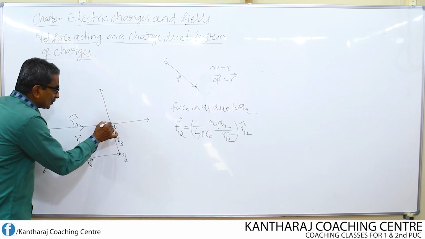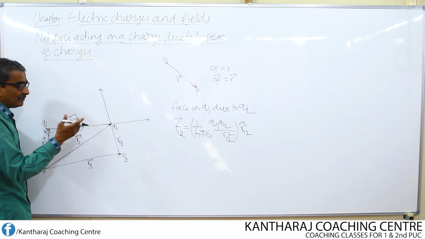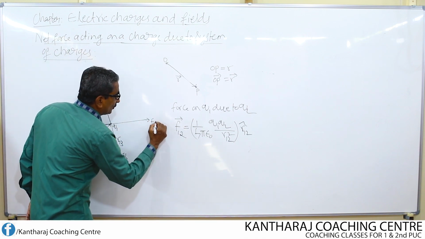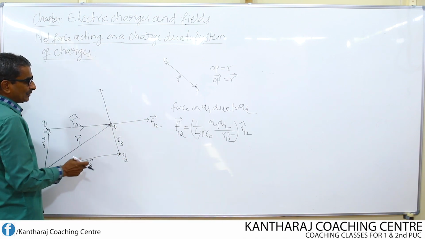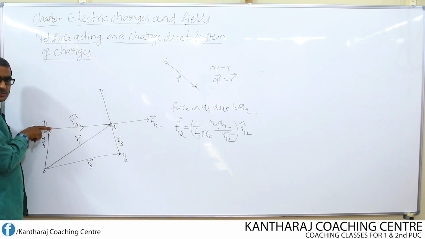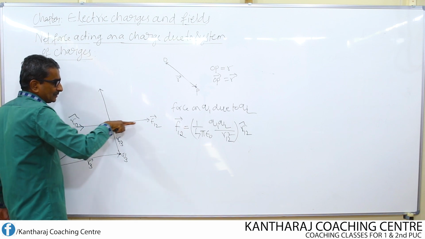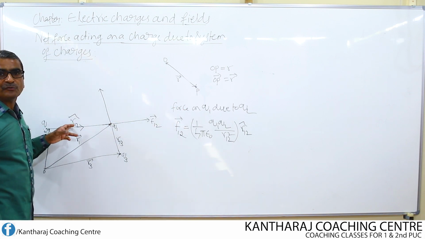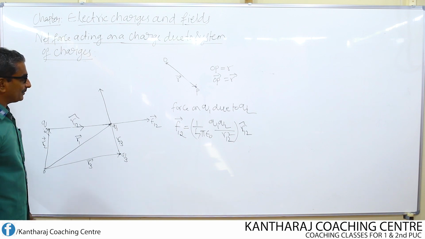Then on the charge Q1, due to the charge Q2, along which direction does the force act? This force is nothing but F12. F12 is the force acting on Q1 due to Q2. So, the direction of the force is from Q2 to Q1, which is also the direction of the unit vector R12 cap.